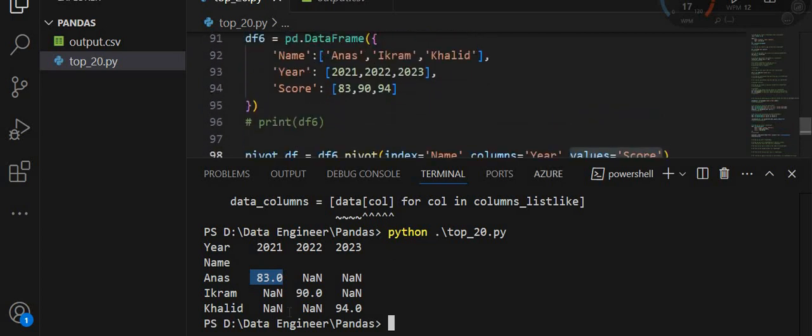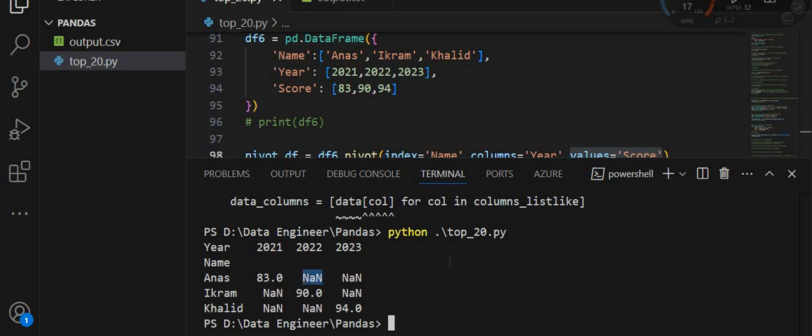Ikram, the air is 22 and the score is 90, and for the name Khalid the air is 23, we have a score 94. And cells where there is no corresponding data for name and air are filled with none. The cells where there is no corresponding data, related to name and air, are filled with none, as you see.